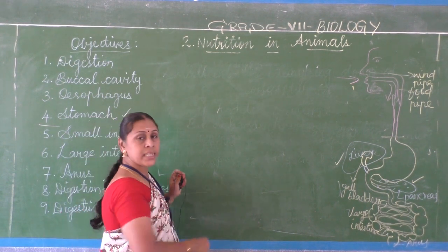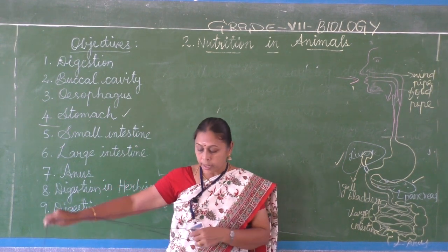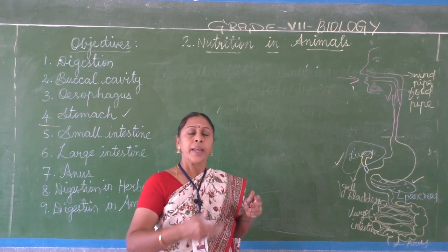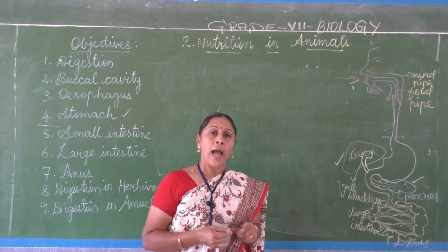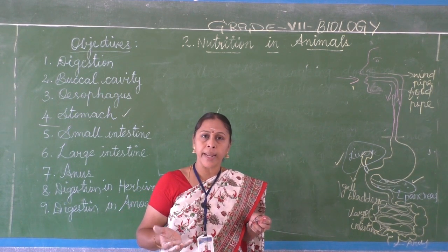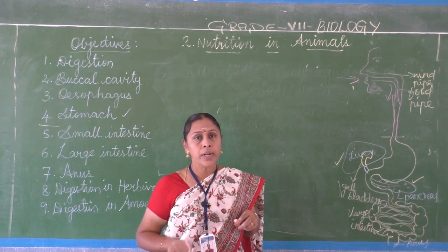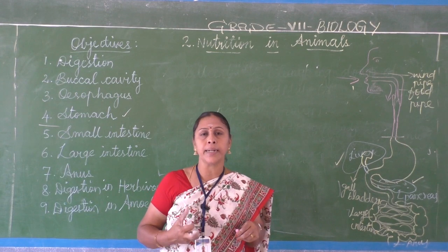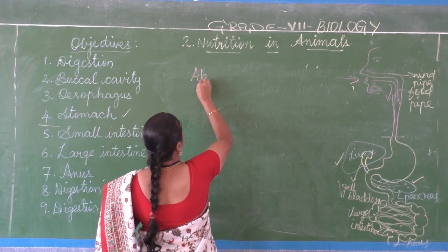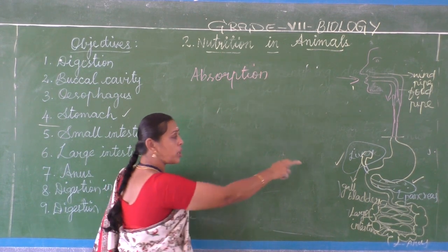Next, in the small intestine itself, the digested food is passed through the blood vessels. It enters through the blood vessels and the broken down nutrients will be absorbed. This process of absorption of the converted simple food into the blood is called absorption.